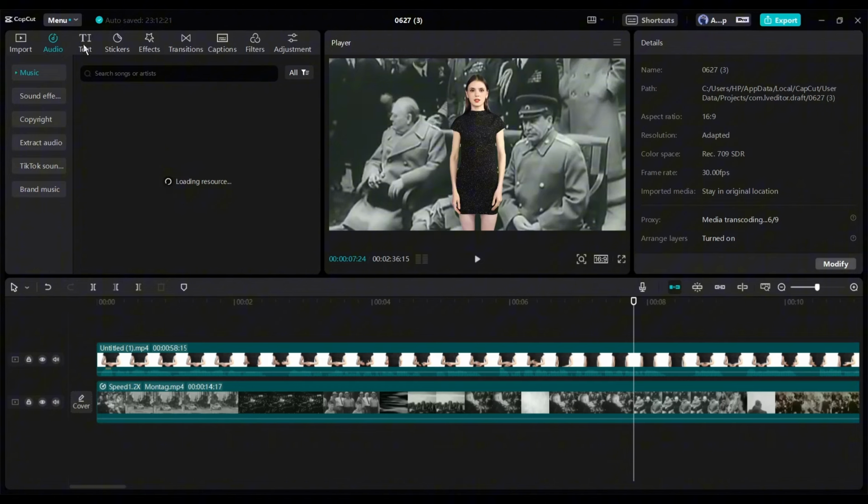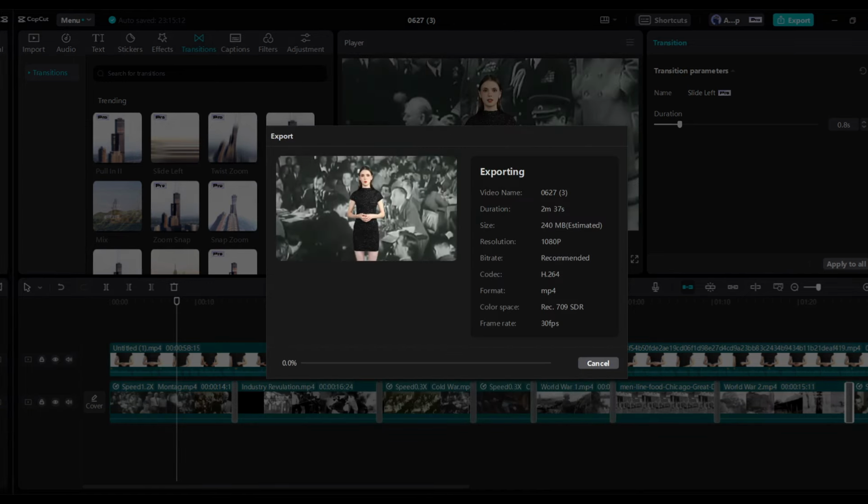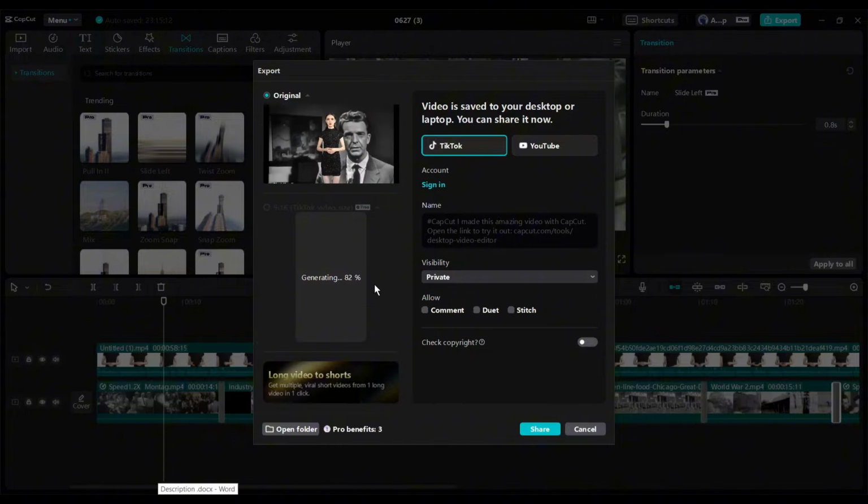Now you can add sound effects, subtitles, text, transition, and effects. Spend proper time to edit the video, then you will get an outstanding result. Once you are done, hit the export button. Okay, my video is ready.